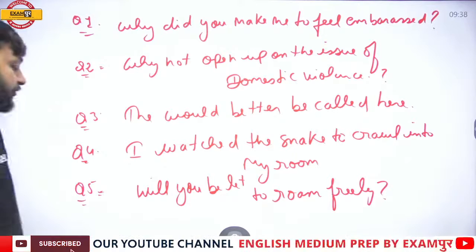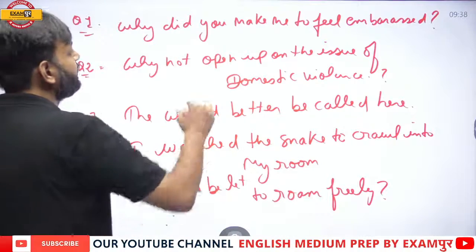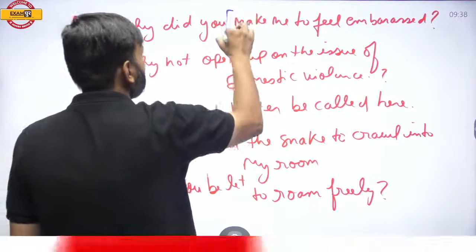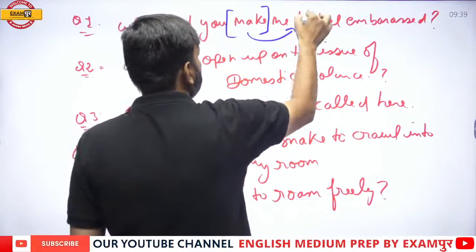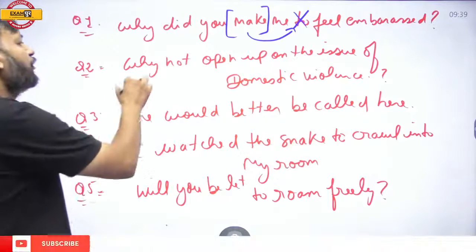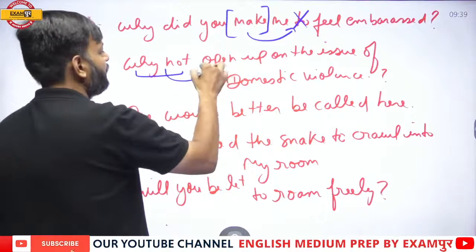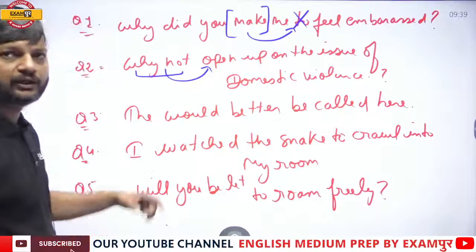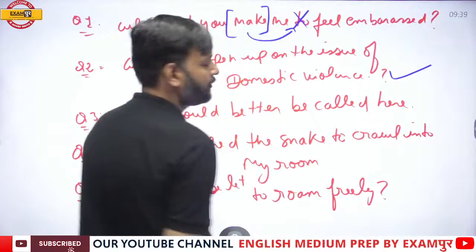Okay, so let's check all the 5 sentences. Why did you make me? So here we have make in active. It should not be followed by to. So here the use of to is wrong. In the second sentence, why not and why are always followed by bare infinitive. So here bare infinitive has been used. So this sentence is absolutely correct.